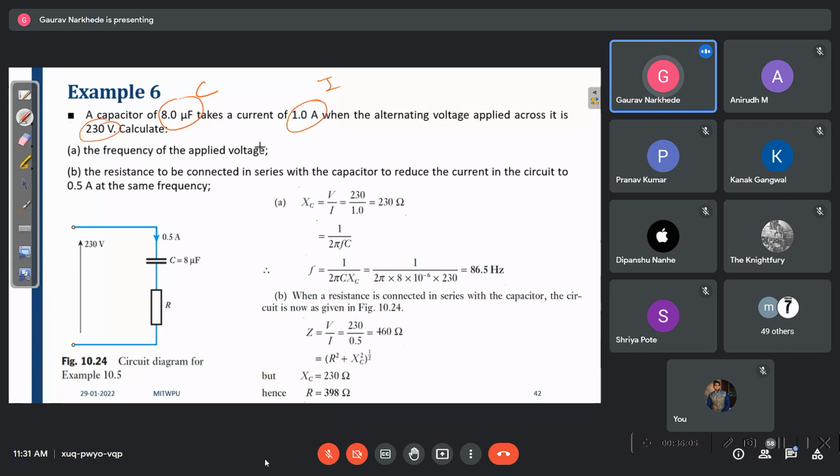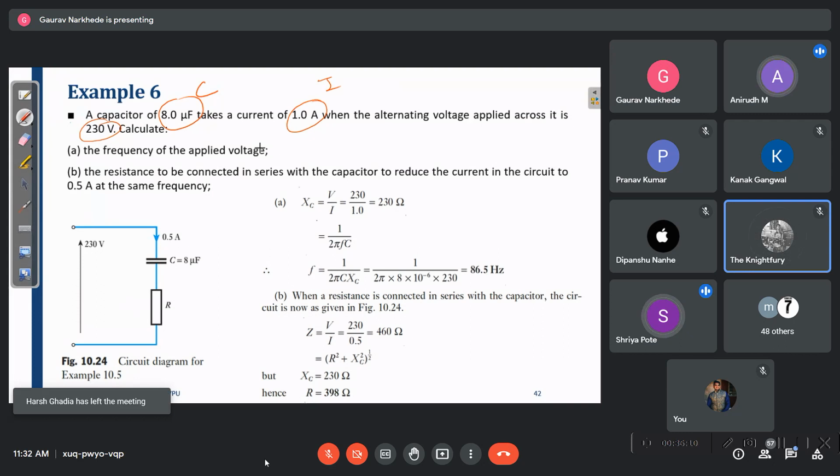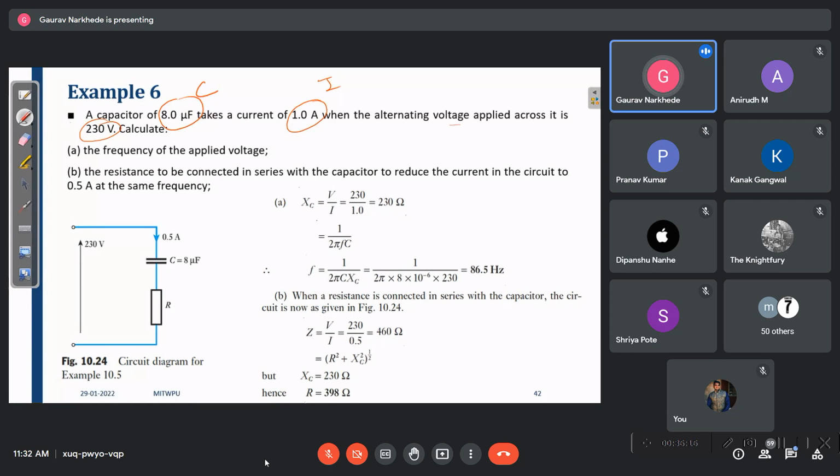Can we calculate the frequency? What is XC? What is the voltage across the capacitor, VC? VC is XC into I. So XC is VC divided by I, so you can get 230 ohms as XC. Once we get XC, we can use the formula XC is equal to 1 upon 2 pi fC. So f is equal to 1 upon 2 pi C into XC, and you can get the frequency.